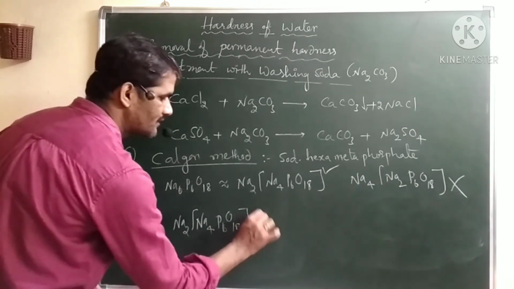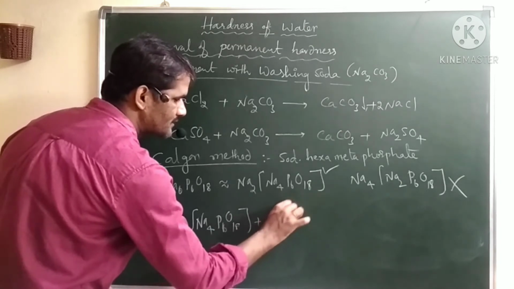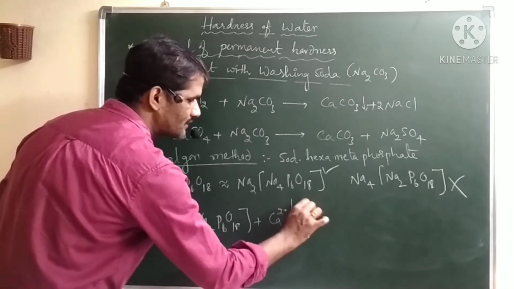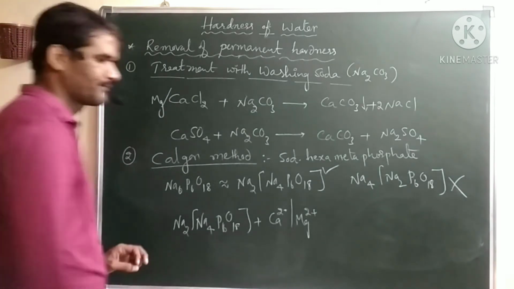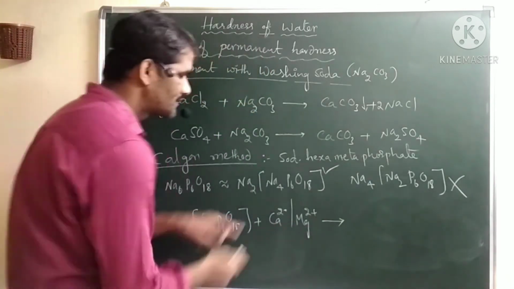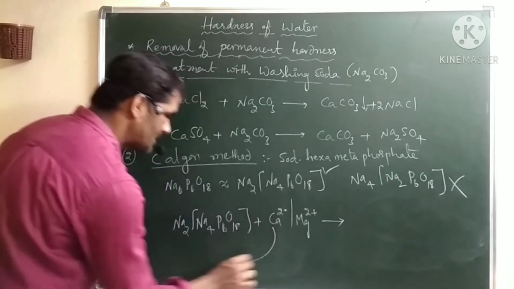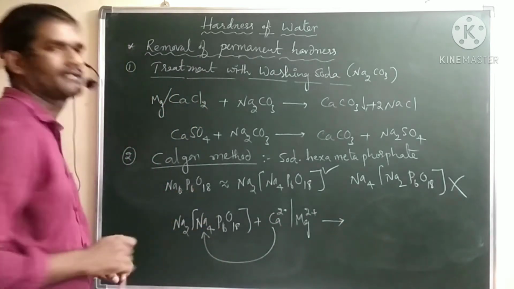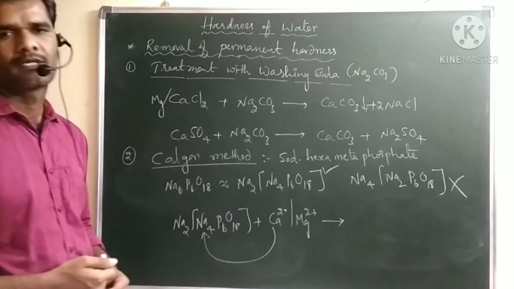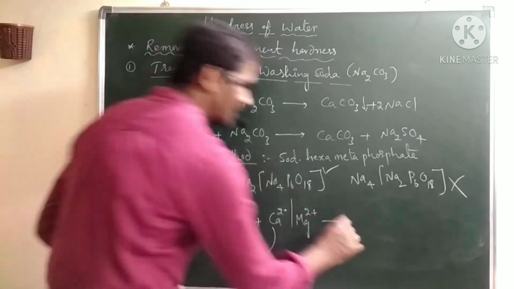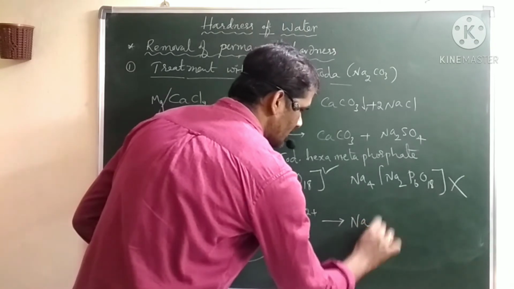And if we treat this with either calcium 2 plus or magnesium 2 plus ions, the cation replaces the sodium which is present in the complex part. It will not replace the outside ions, it replaces the complex part sodium. So we will get Na2.